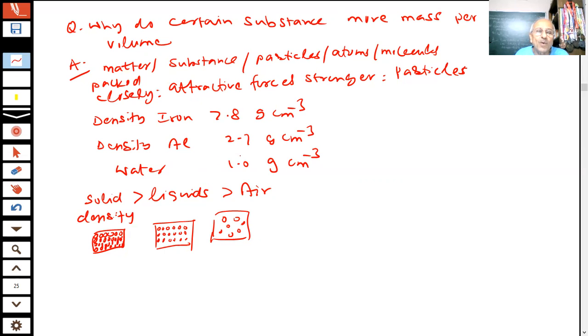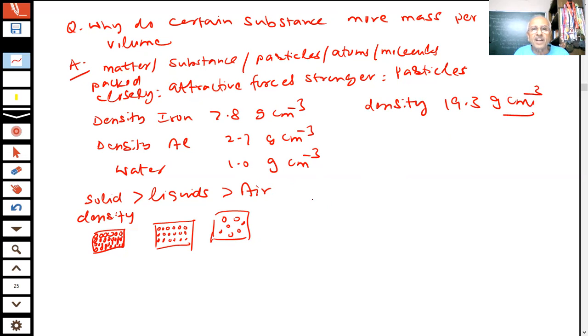Now, we have understood the meaning of density: the mass of the substance per unit volume. And that is why certain substances in our everyday life, students, appear to us heavier as compared to others. You can see the density of gold is very high. The density of gold, how much have I given, 19.3 gram per centimeter cube. This is quite high as compared to water.